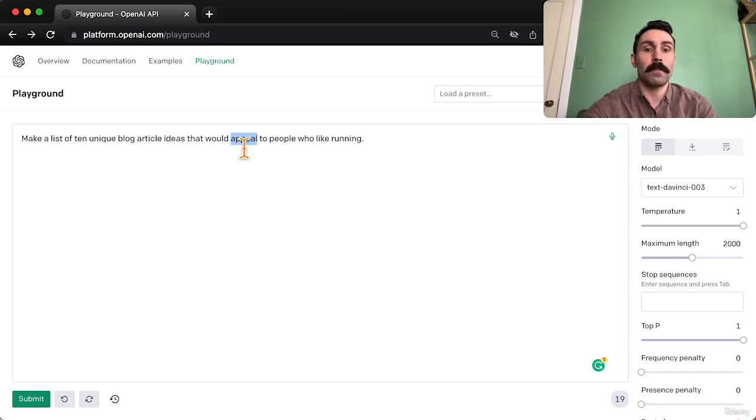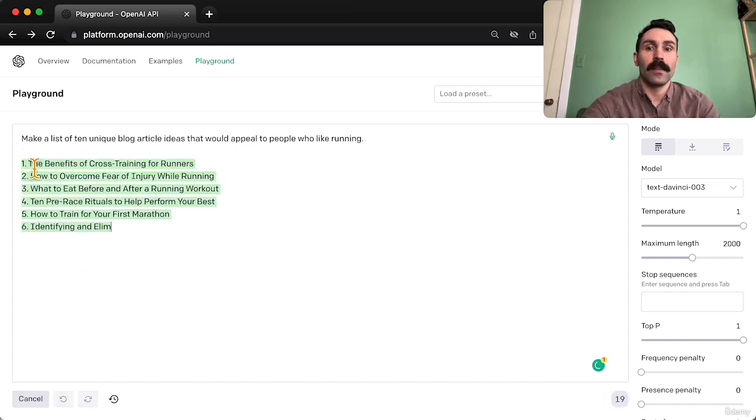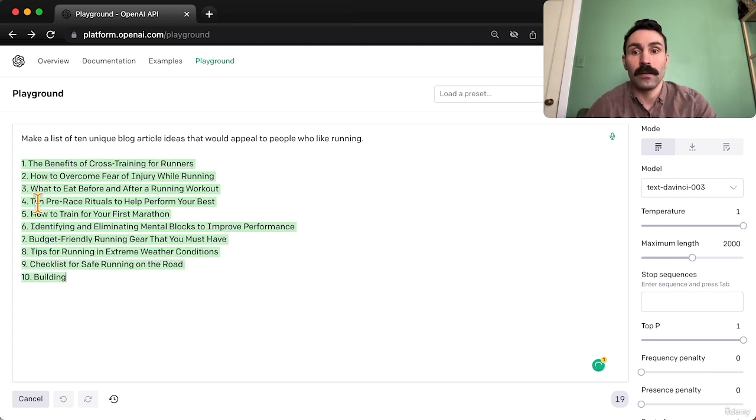Now, I use the word "appeal" here to help generate article ideas with slightly catchier headlines. I found that not specifying this gave me some ideas that were a little less appealing. So let's hit submit and let's see what we get. The benefits of cross-training. 10 pre-race rituals. How to train for your first marathon. Checklist for safe running on the road.